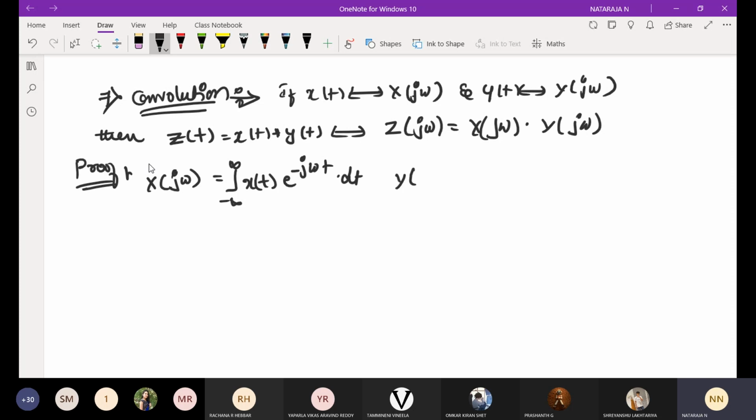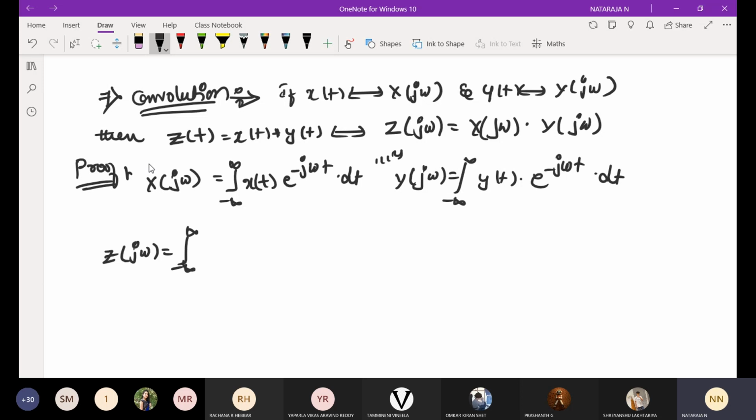Then similarly, Y of j omega is equal to integral from minus infinity to infinity y of t into e power minus j omega t into dt. Next, I need to write for Z of j omega, that is equal to integral from minus infinity to infinity z of t into e power minus j omega t into dt.